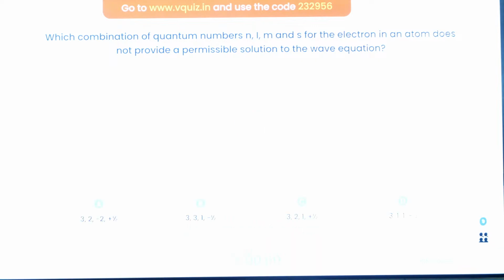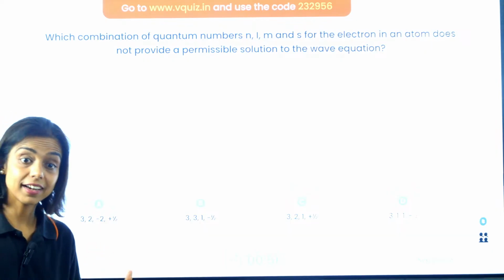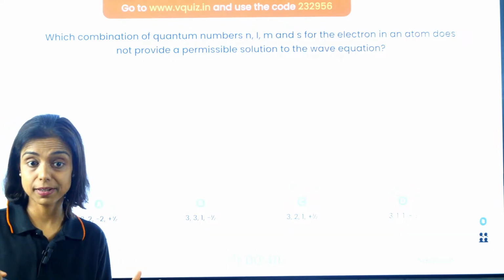Which combination of quantum numbers n, l, m, s is not permissible? So you have 4 options with 4 quantum numbers in each, and you need to find which is not correct, which is not valid, which is not permissible.